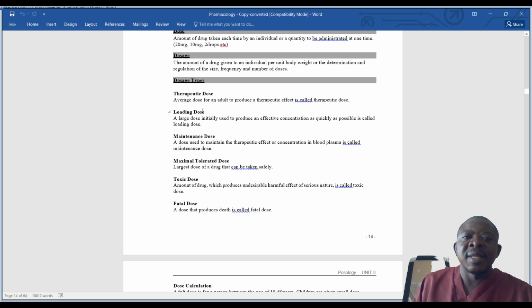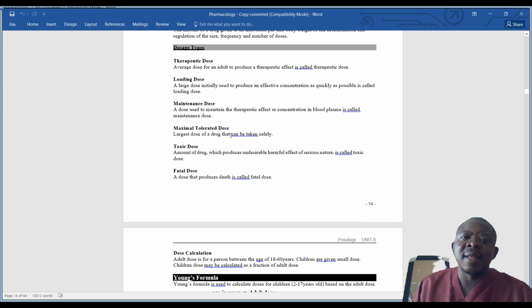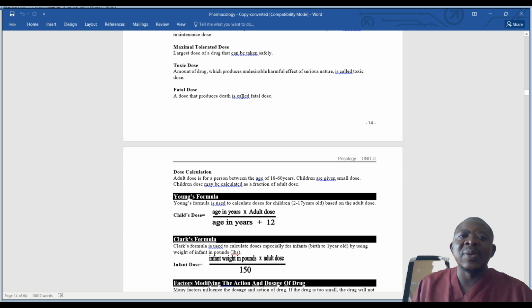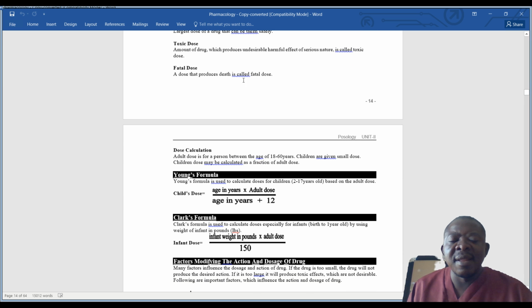A loading dose is a large dose that is given initially, or as the start. With maintenance, we want to keep a certain amount of drug within the blood so that we produce therapy. Then the maximum tolerated dose, the toxic dose, and then the fatal dose.